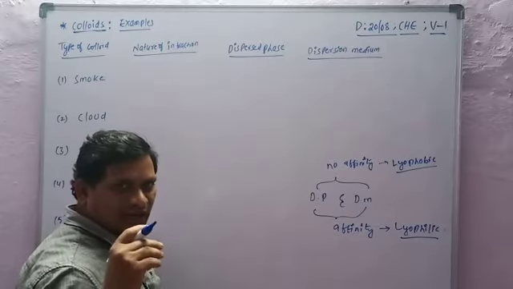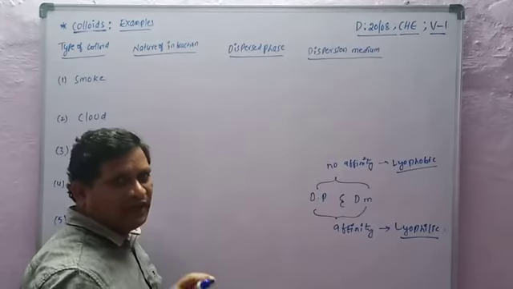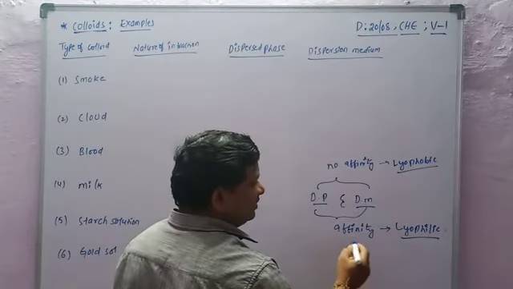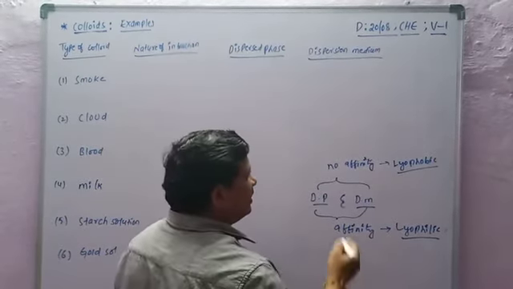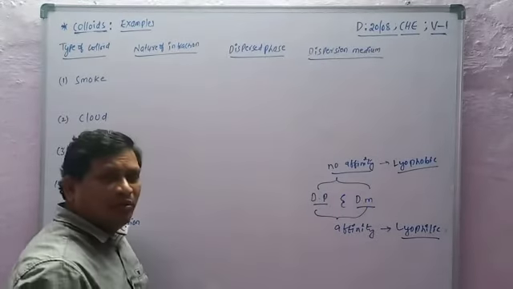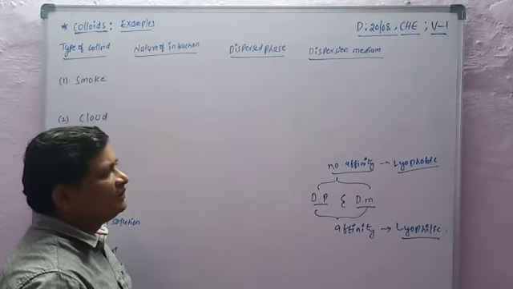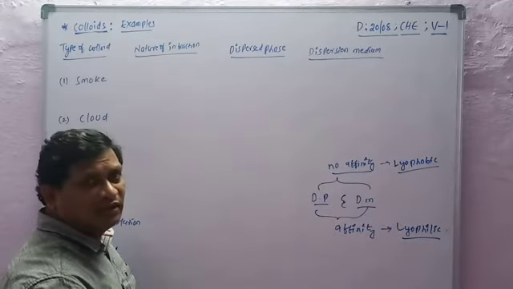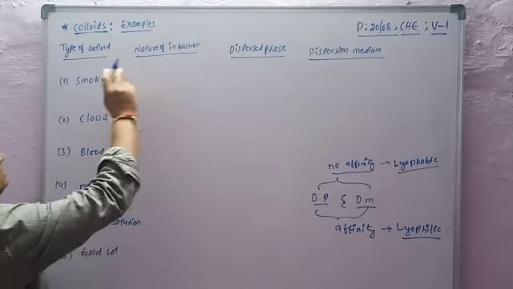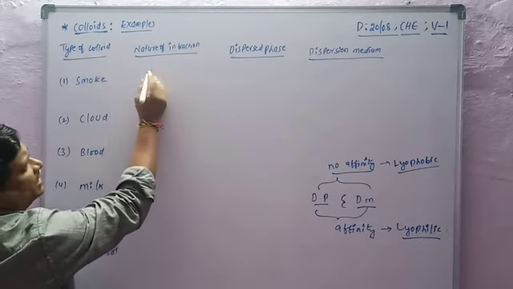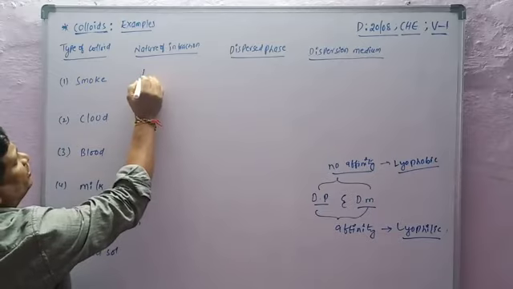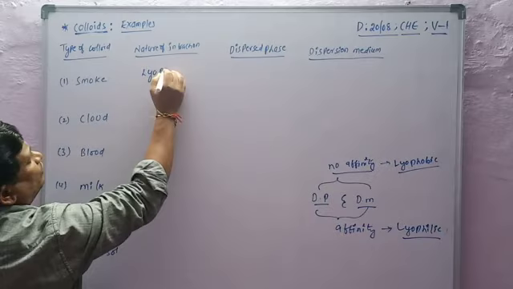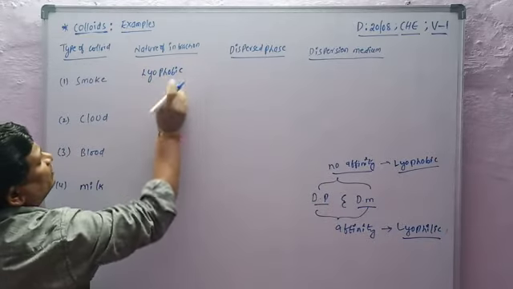Lyophilic means affinity or attraction between the dispersed phase and the dispersion medium. Lyophobic means no affinity, no much attraction between the dispersed phase and the dispersion medium. So in smoke, the nature of interaction is lyophobic.